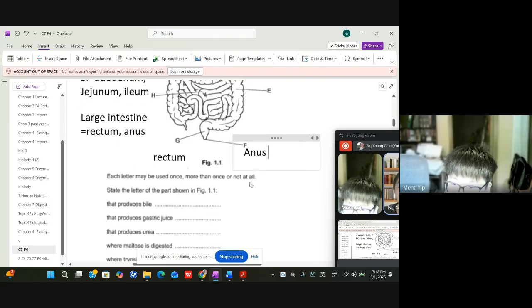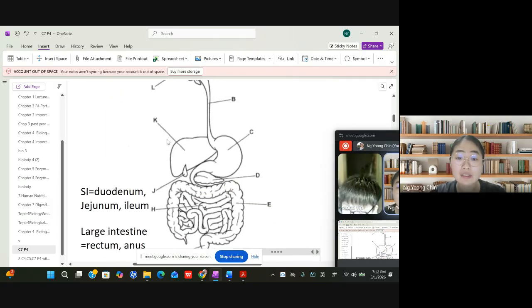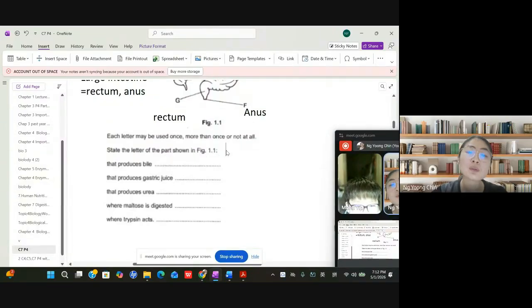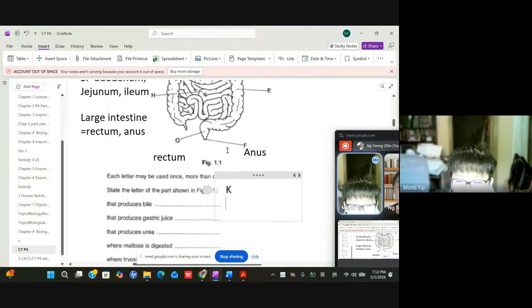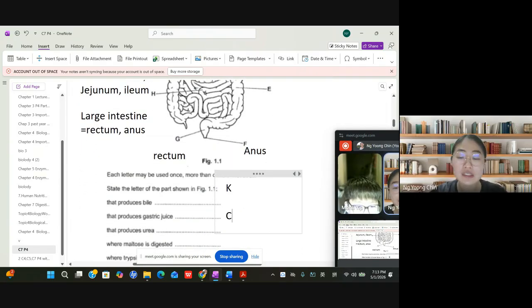So which organ produces bile? Just as you said, it's the liver, so that's K. Then who produces the gastric juice? The stomach. What is the pH of the gastric juice?